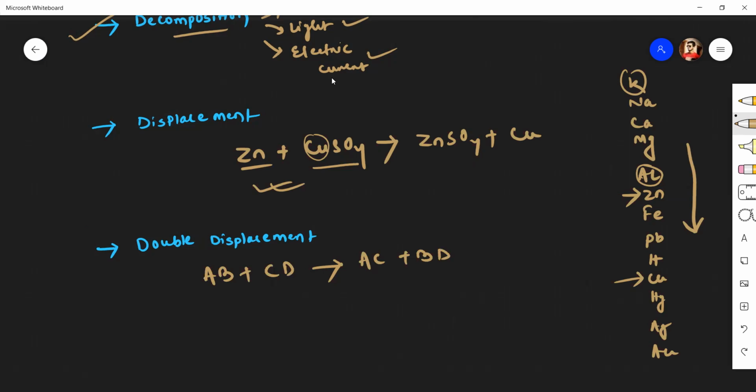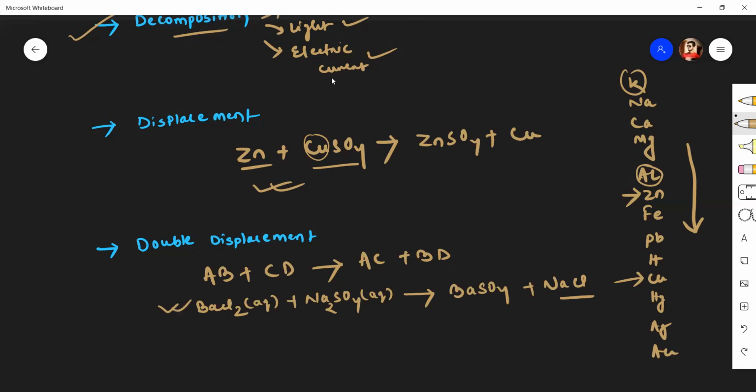This type of reaction is called double displacement reaction. For example, when barium chloride solution reacts with sodium sulfate solution, it gives barium sulfate plus sodium chloride. You can balance the reaction.